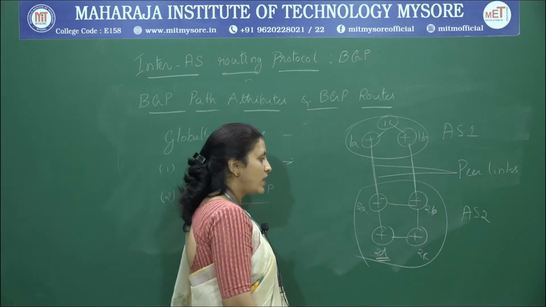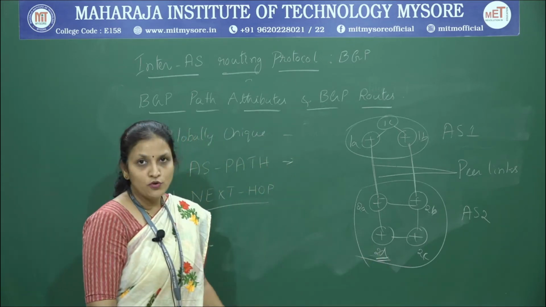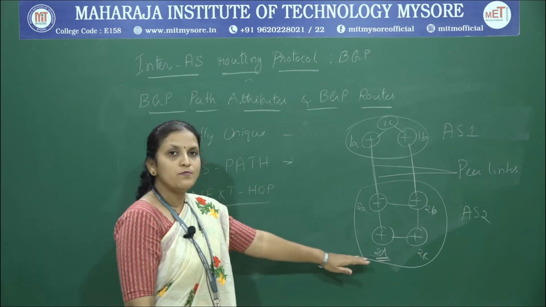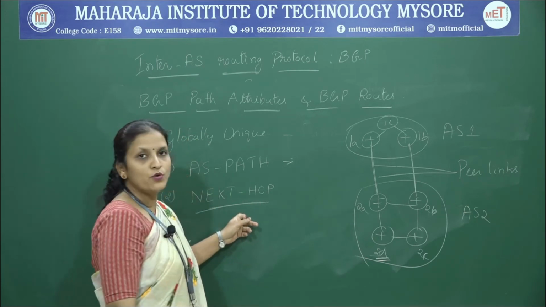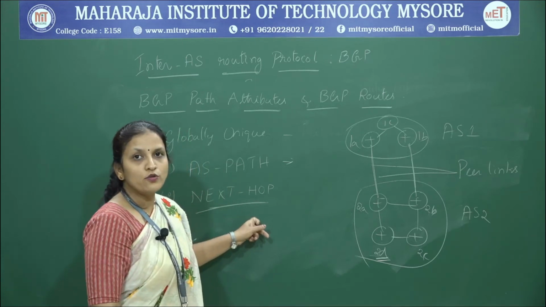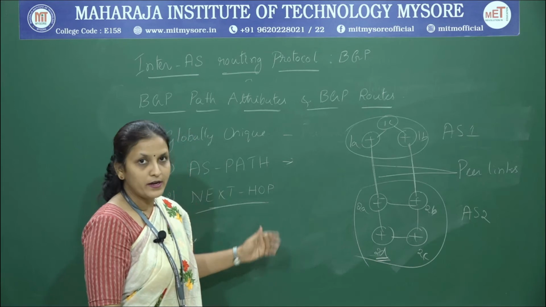Based on which criteria is 2D going to decide which path to send it to? In such a scenario, it makes use of the next hop attribute. In the next hop attribute, it stores the next router that is going to be traversed in order to pass the packet.